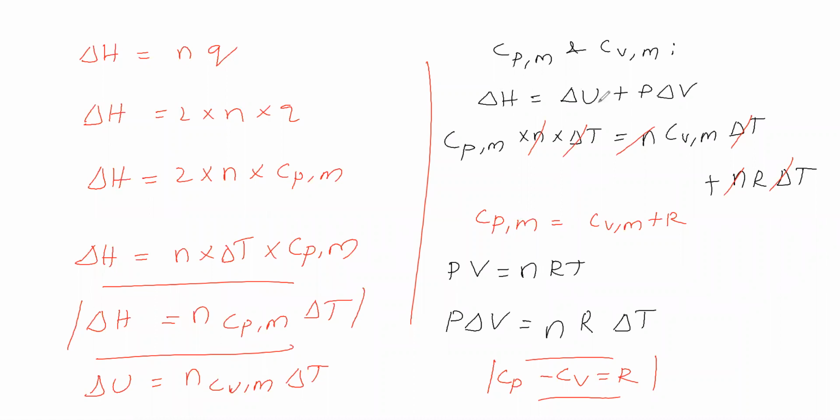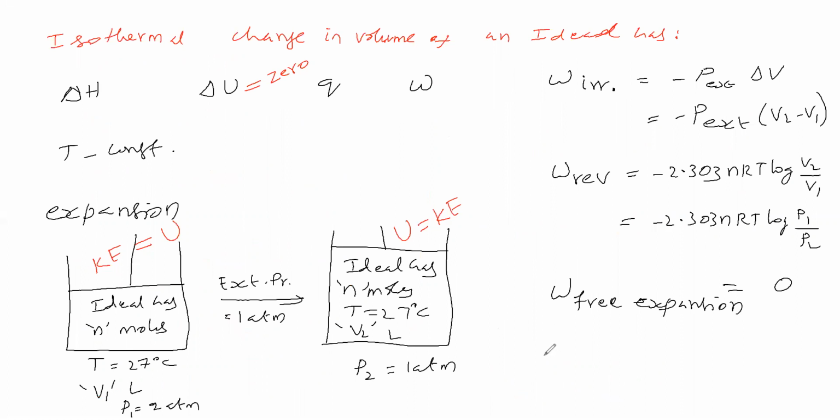Delta H is equal to delta U plus P delta V. We will substitute P delta V as nR delta T. Therefore, delta H is equal to delta U plus nR delta T. Okay, that we will take. So now we are taking delta H is equal to delta U plus nR delta T.